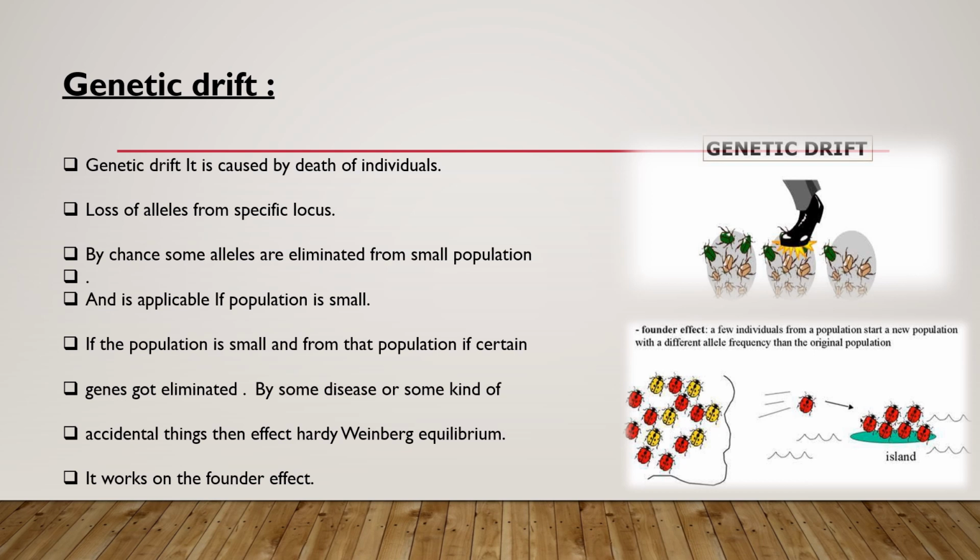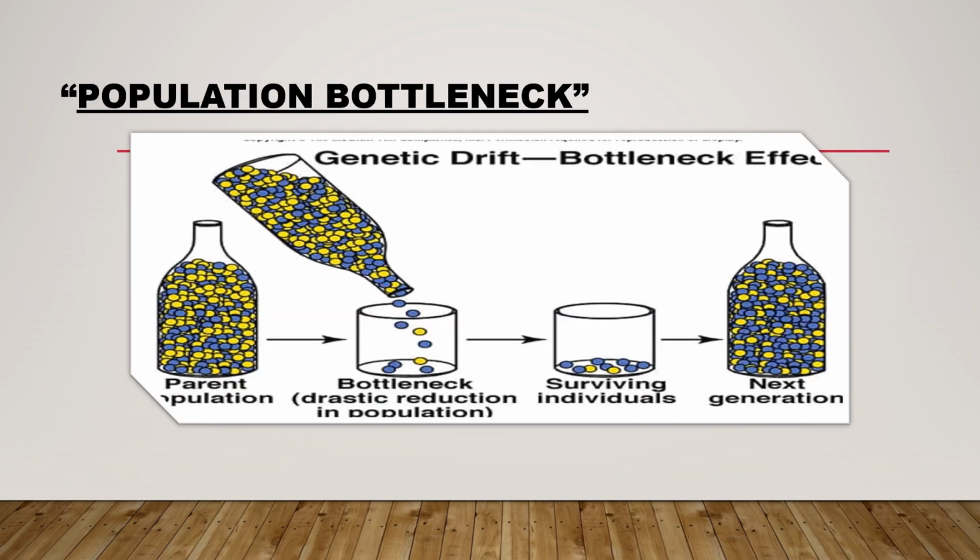Take a look at this picture, clearly showing a founder effect. A few individuals from a population start a new population with a different allele frequency than the original population. Founder effect can be understood from a bottleneck experiment. Suppose we have a bottle filled with colored pebbles. See various kinds of pebbles, and see that the neck of the bottle is narrow, and when we put this bottle upside down, some pebbles or beads come out.